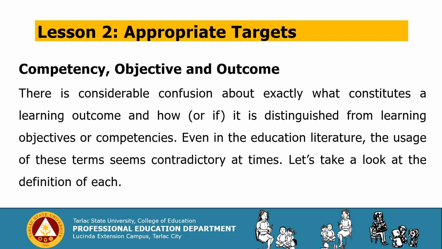Let us now proceed to lesson 2, the appropriate targets. Let us discuss the differences between competency, objective, and outcome. There is considerable confusion about exactly what constitutes a learning outcome and how or if it is distinguished from learning objectives or competencies. Even in the education literature, the usage of these terms seems contradictory at times. Let's take a look at the definition of each.